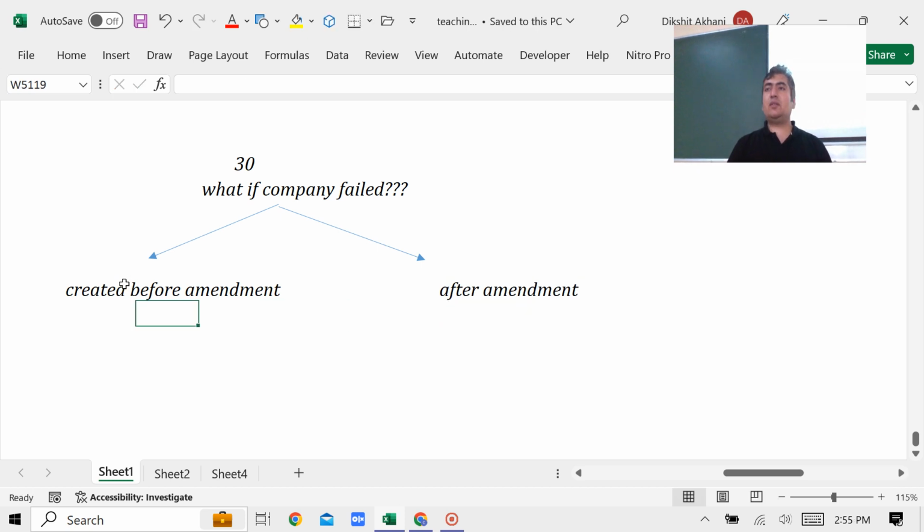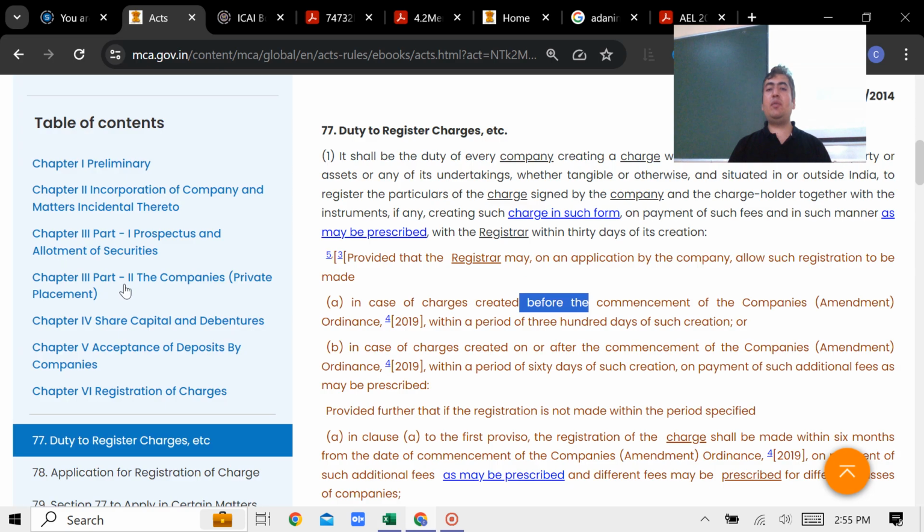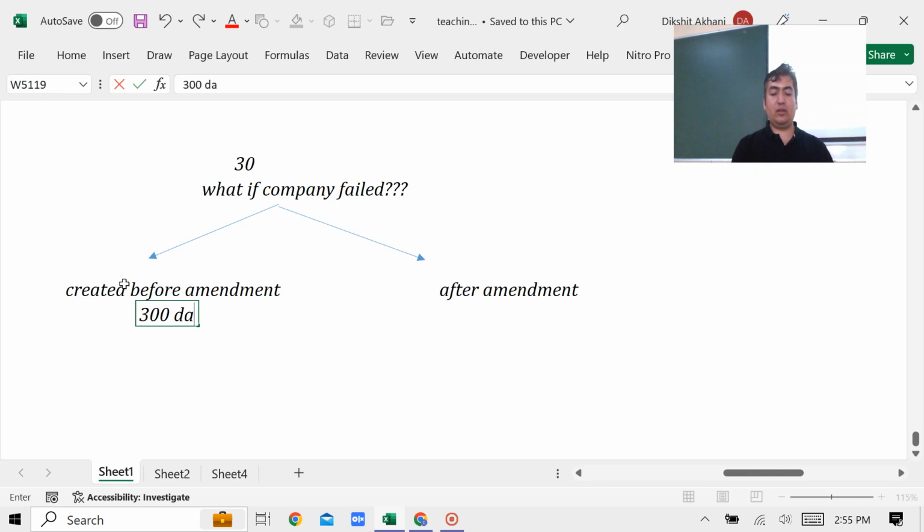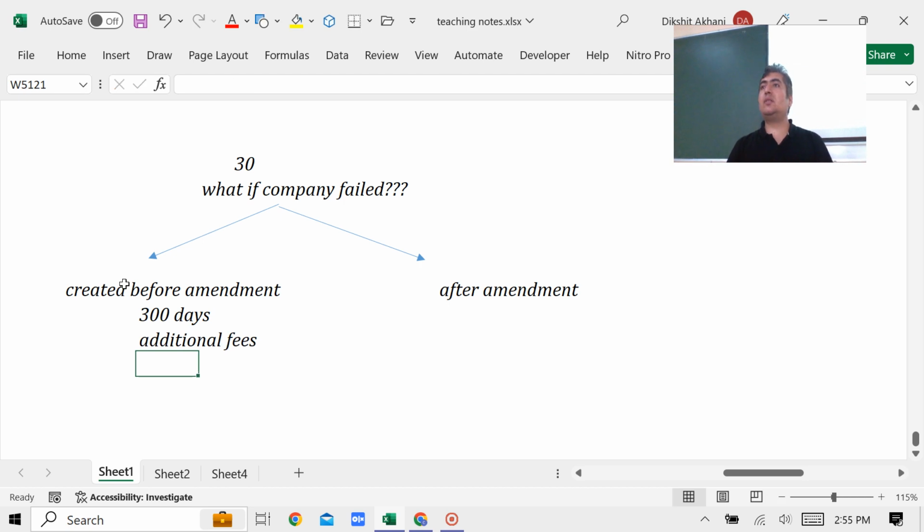If it was done before the amendment, the time limit was 300 days. What does 300 days mean? From the creation you had another 300 days. But what is the difference between the 30 and 300? 30 is with normal fees, and in 300 you have to pay additional fees. That is the fundamental difference between these 2.